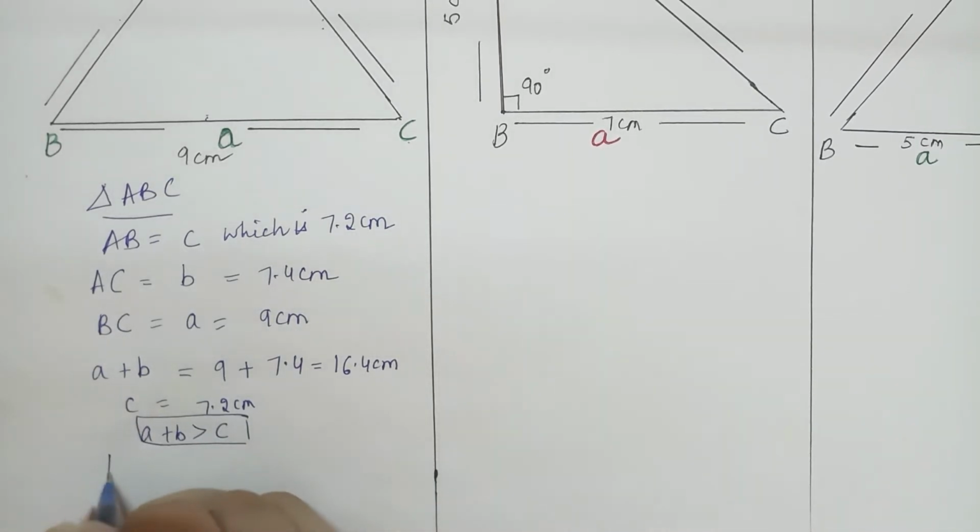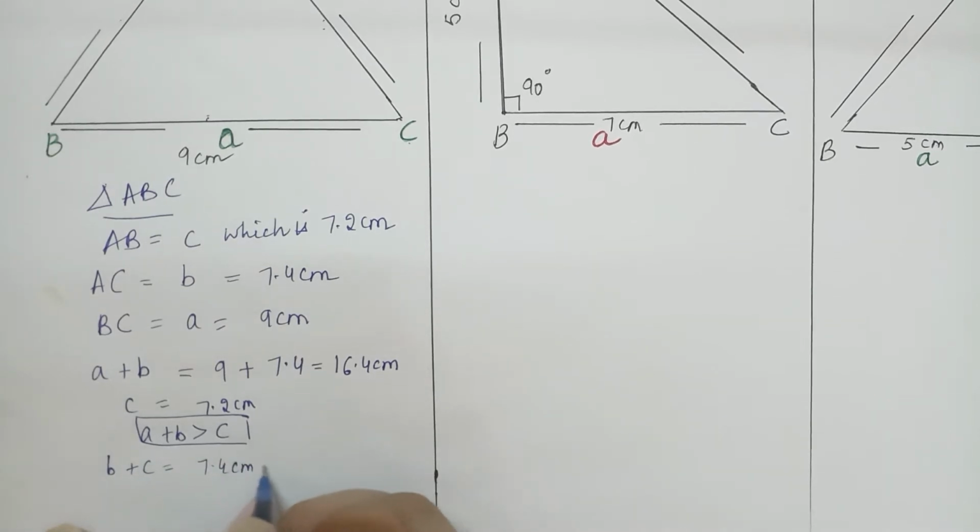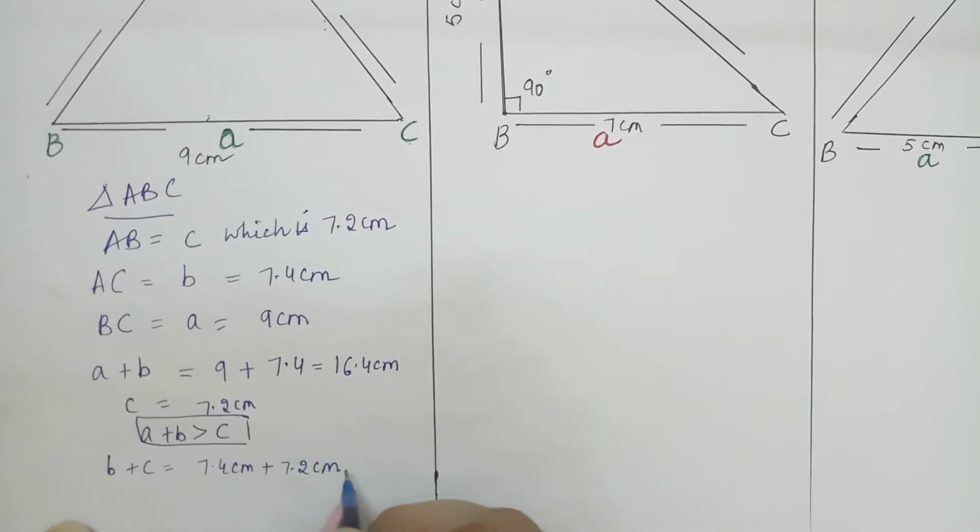Likewise, if I add B and C, B is 7.4 centimeter and C is 7.2 centimeter. The value comes out to be 14.6 centimeter and A is 9 centimeter here.